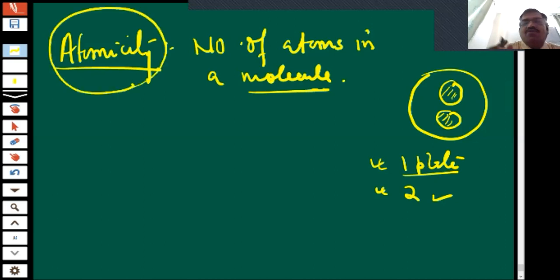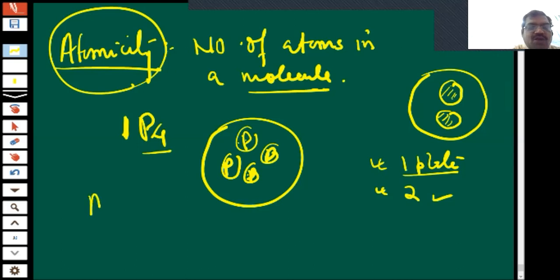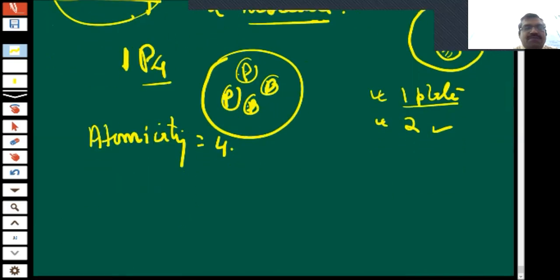atomicity means we have to count. Suppose this is P4. So this is one plate, where there are 4 P's. How many molecules, that is, how many plates is it? One plate. That one plate is written over here. And in one plate, how many phosphorus atoms are there? 4. So that is known as atomicity. Atomicity is 4. Did you understand atomicity? Yes, sir.